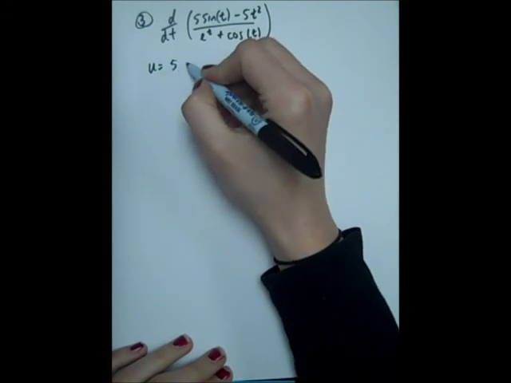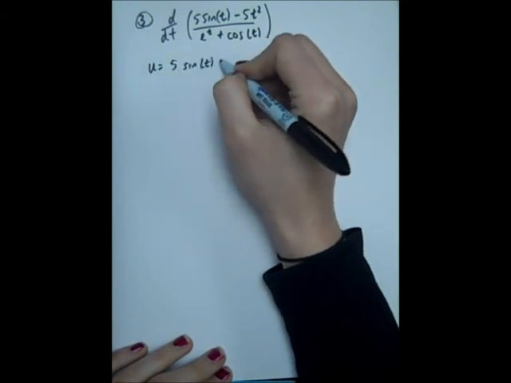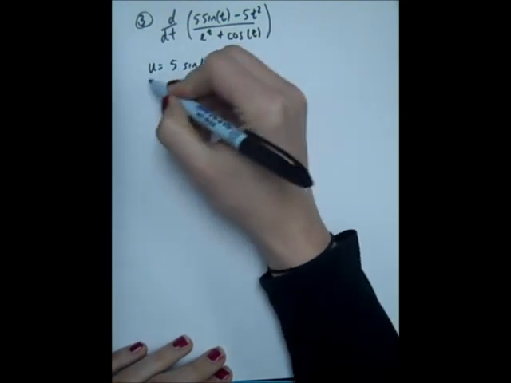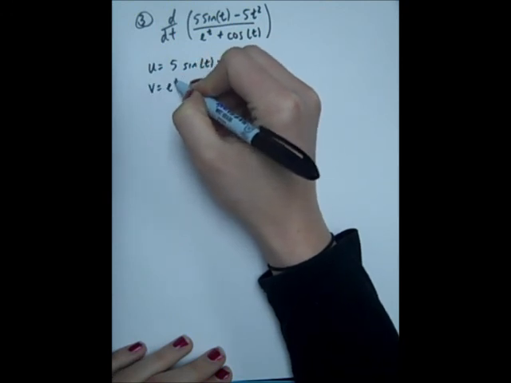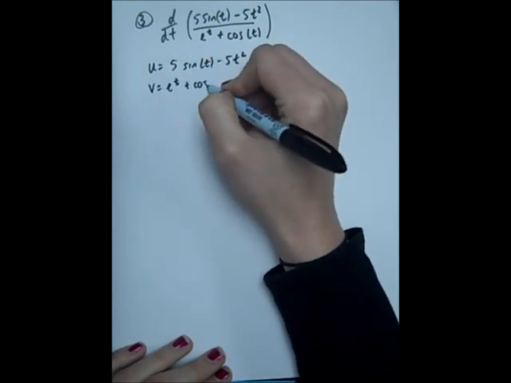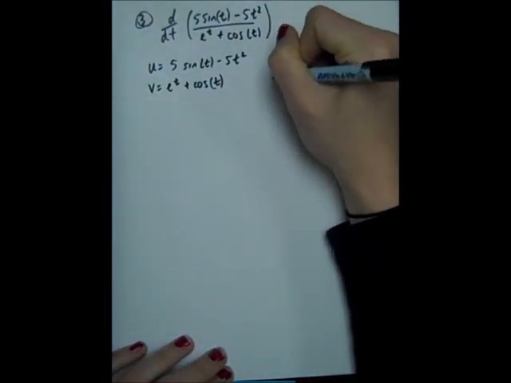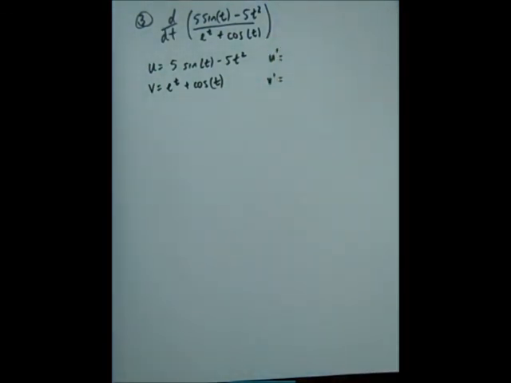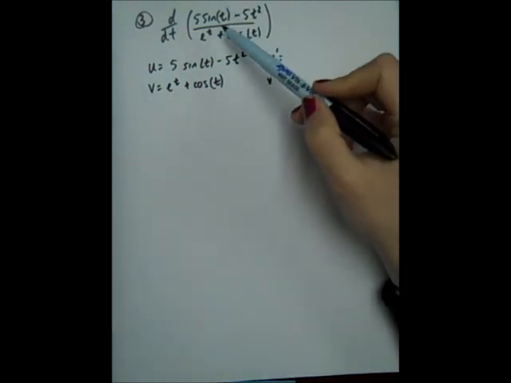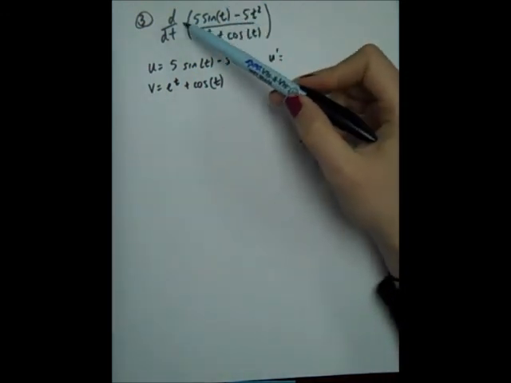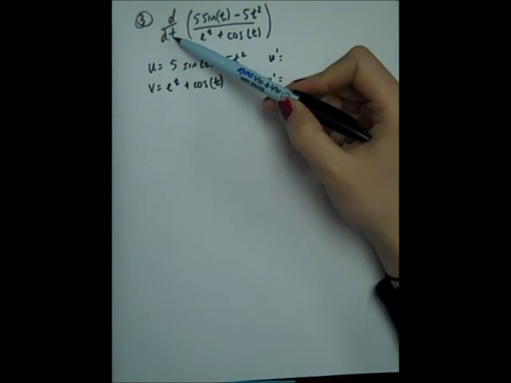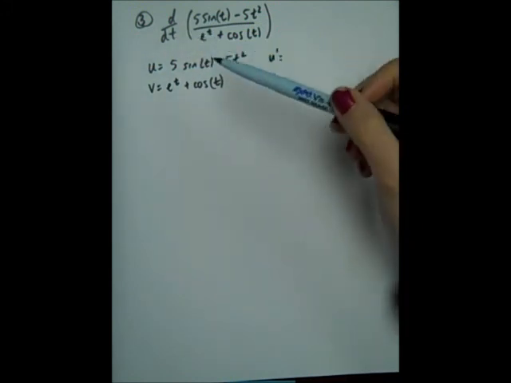So I have 5 sine t minus 5t squared, and I'm going to let v be the denominator. I just need to find u prime and v prime. Now remember, we don't have x's in this problem because the instructions said take the derivative with respect to t. So t is kind of like our variable.